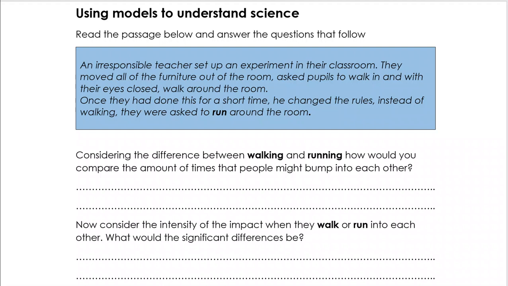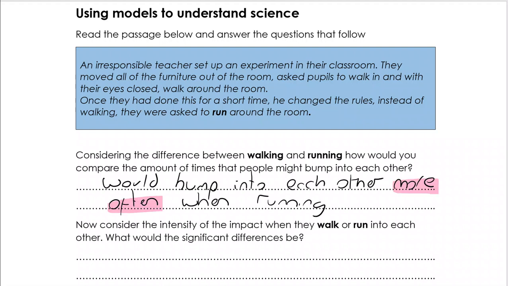What do we think would be the difference in how many times people bump into each other when they're walking compared to when they're running? And there's a common sense here that you would expect people to bump into each other more often if they're running rather than walking. That helps explain more collisions. We can imagine that as particles moving faster.